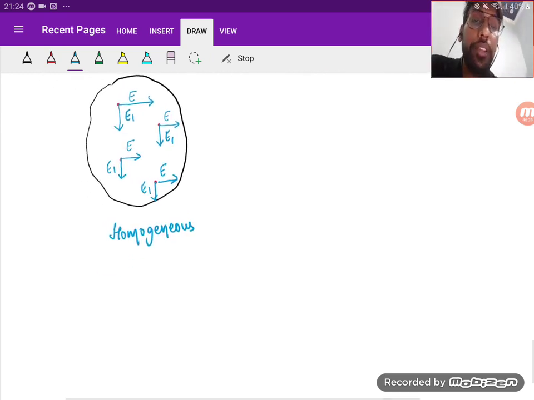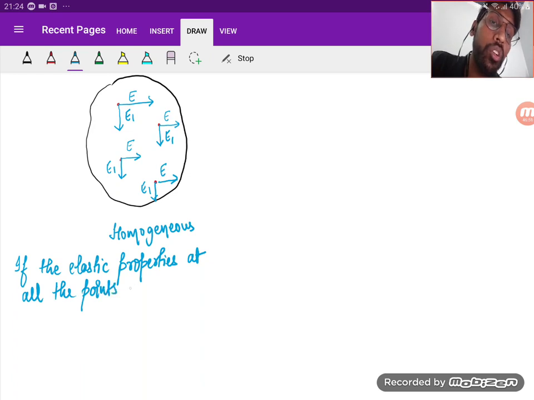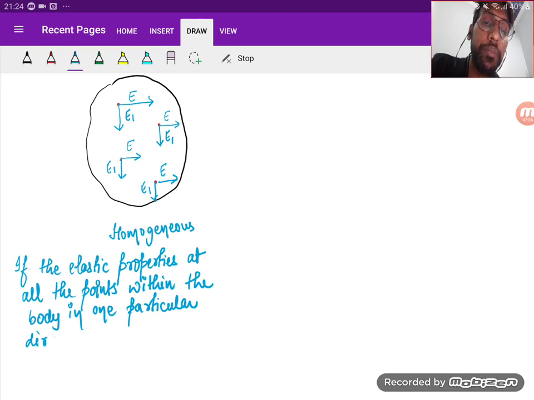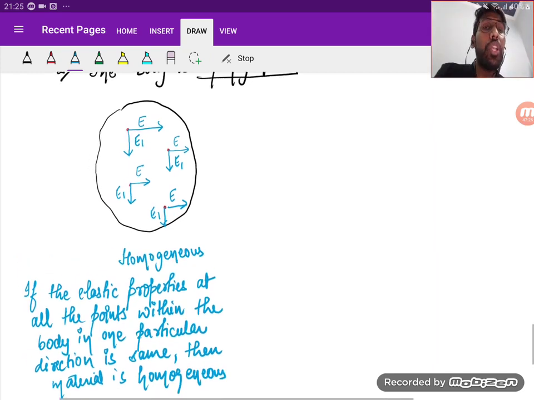Right? So what I'm saying about homogeneous is that if the elastic properties at all the points within the body in one particular direction are the same, then the material is homogeneous. Okay, so that is about homogeneous.